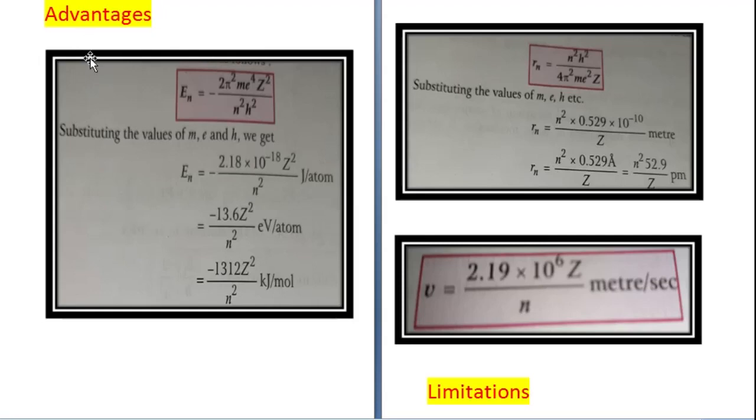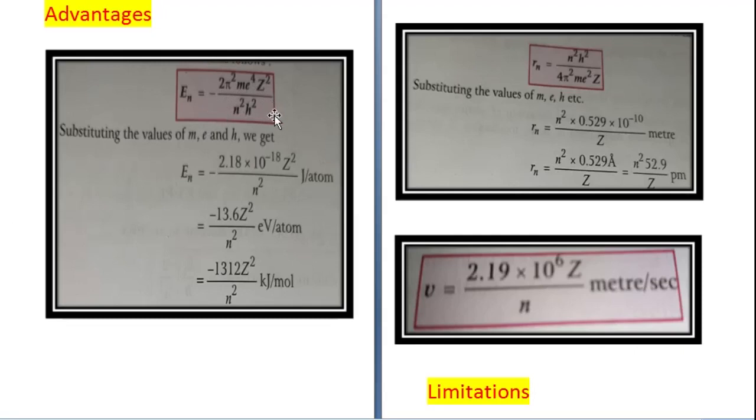Now, Bohr's atomic model was very successful. It was widely accepted, and the reason why it was successful was that this theory provides stability to the atom. The second reason was that the energy of electrons in various orbitals of hydrogen atom, He+, Li2+, etc.